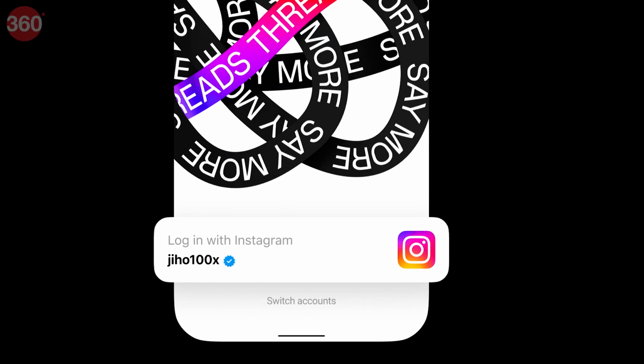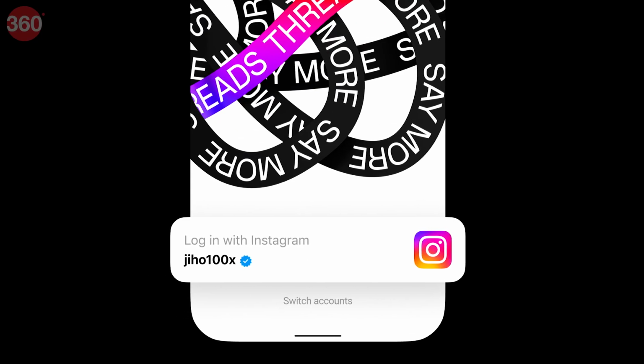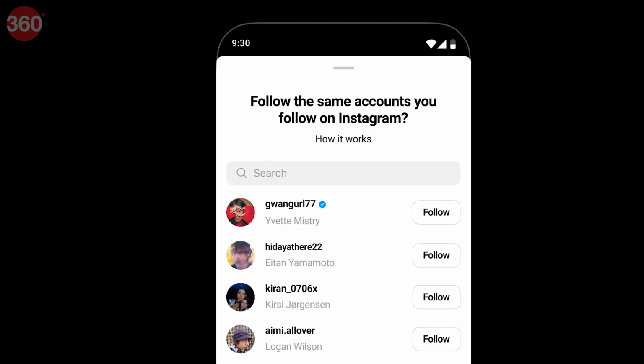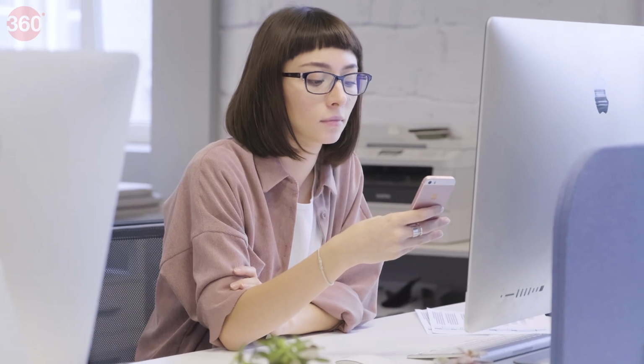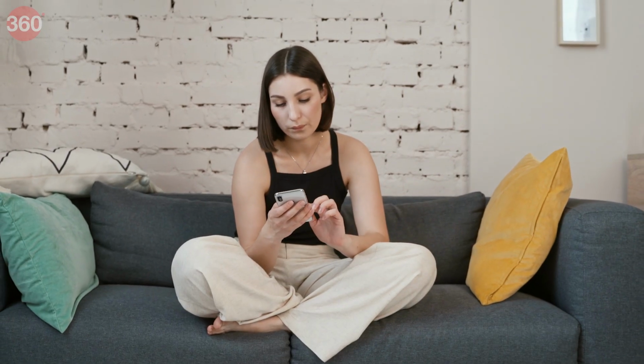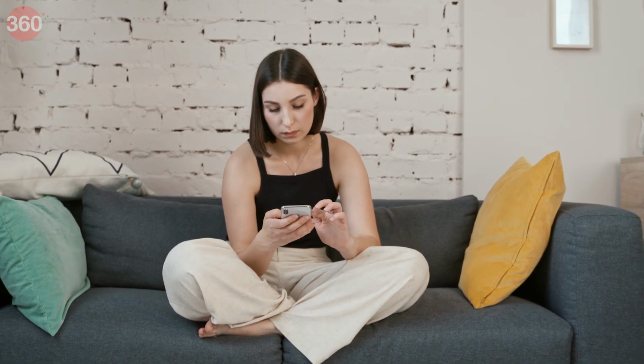It's easy to get started with Threads if you have an Instagram account. Just log in using the same account and password. You can also import details such as your profile picture, name, bio, etc. from the Instagram account.